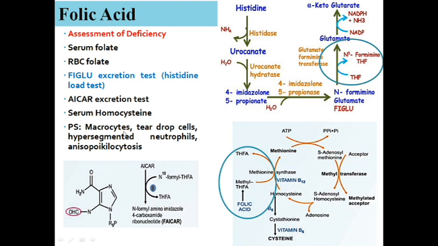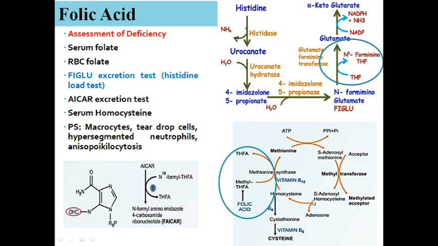Getting my point? Another important aspect is the serum homocysteine. Again, look at this particular image. During the metabolism of methionine, SAM is converted to SAH, that is S-adenosyl homocysteine. SAH is converted to homocysteine. I told you methionine is synthesized from homocysteine. It requires an enzyme called methionine synthase, which is dependent on vitamin B12, as well as it requires a coenzyme, methyl THFA. Getting my point? For methionine synthesis from homocysteine, it requires methyl THFA as a coenzyme, which is converted to THFA. This particular step is going to be inhibited if there is no folic acid in the body.